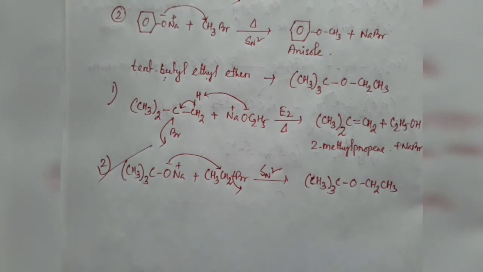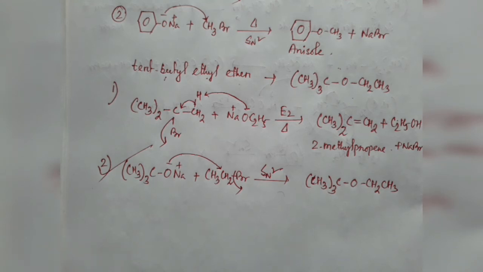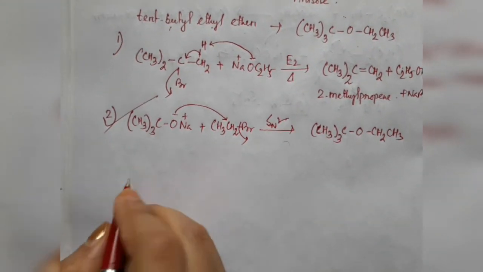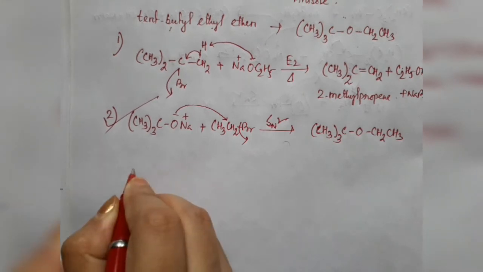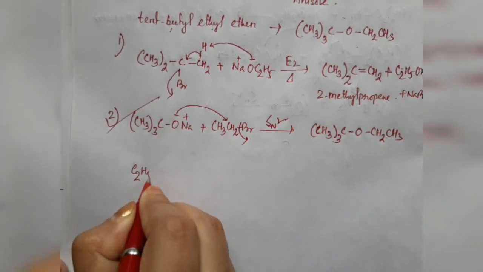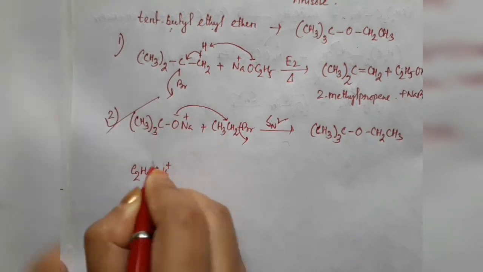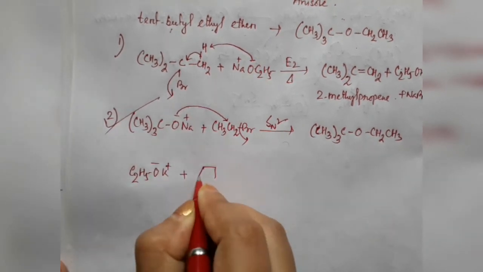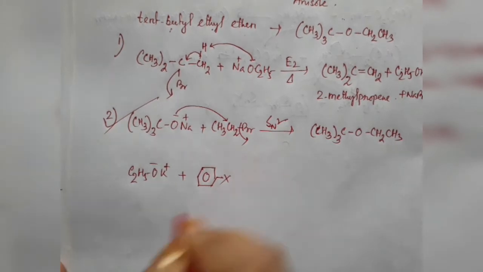And backside attack by the nucleophile is not possible in aryl halides. You all know that, due to the repulsive interaction of the pi electron cloud which is present in the system. So reactions like that are not possible. Suppose you are taking sodium ethoxide or potassium ethoxide, and this is an aryl halide.